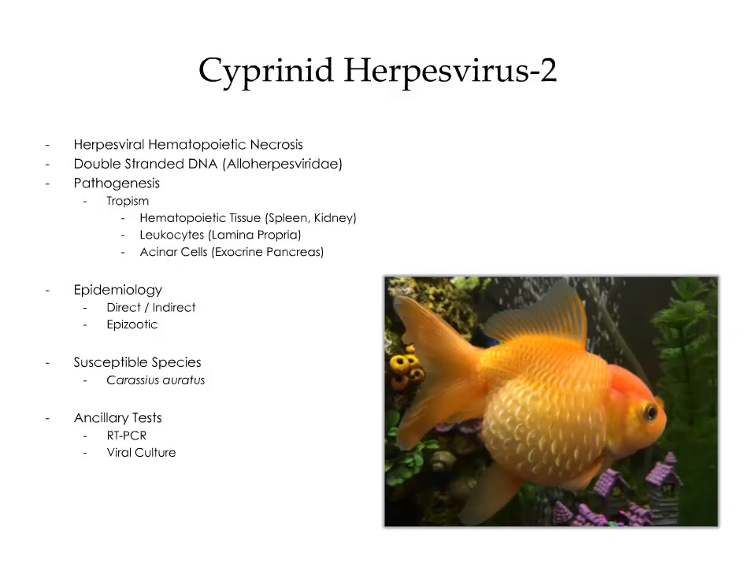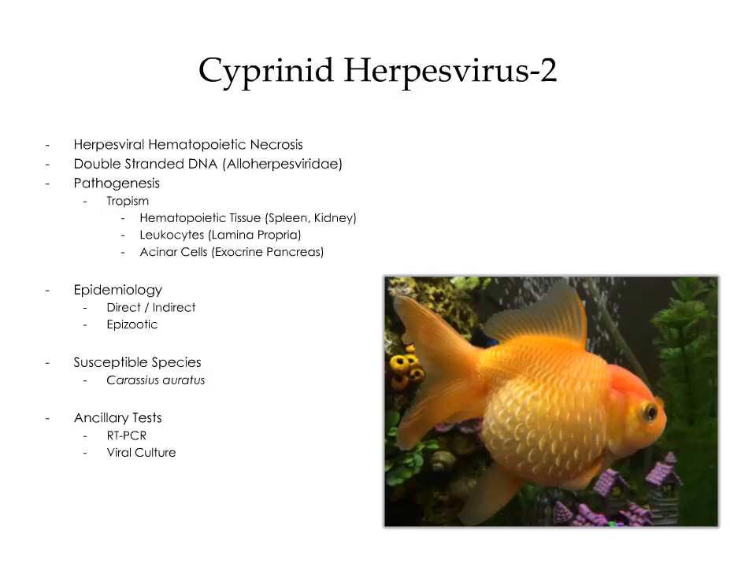Cyprinid Herpesvirus-2 is the agent responsible for herpes viral hematopoietic necrosis. Cyprinid Herpesvirus-2 is a double-stranded DNA virus, which belongs to the group Alloherpesviridae. The virus has a tropism for a variety of tissue types, including hematopoietic tissue throughout the kidney and spleen, leukocytes throughout the lamina propria of the intestine, and acinar cells of the exocrine pancreas.